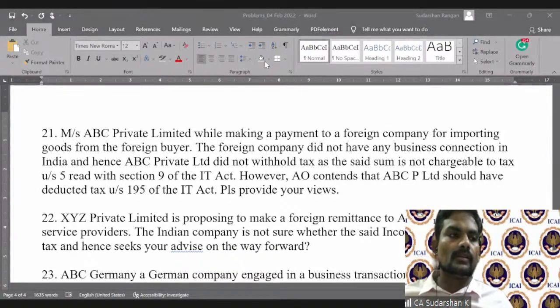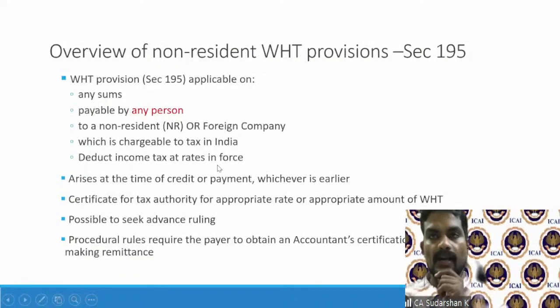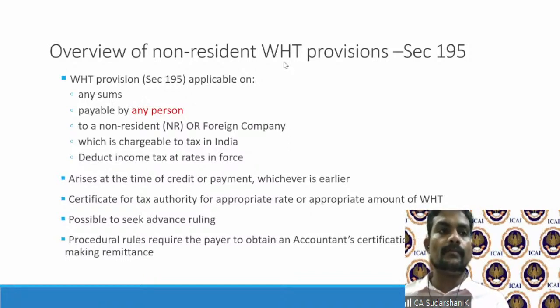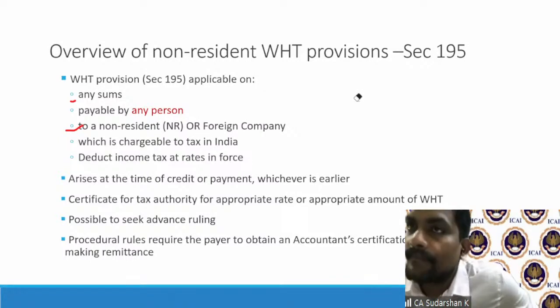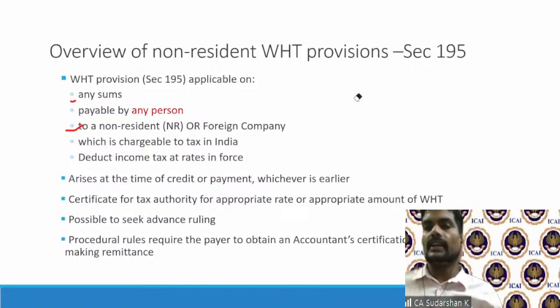Now, Section 195 also, best part is, if you look at Section 195, it says any sum payable to any person, to a non-resident, which is chargeable to tax in India. This is very important. So it doesn't say any sum payable to a non-resident, deduct income tax. If this is not there, then the AO's contention is right. But the section clearly says which is chargeable to tax in India. So therefore, for the non-resident, the sum has to be taxed in India under Section 5, read with Section 9.